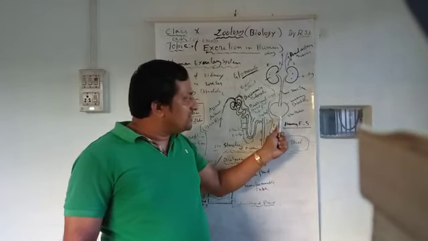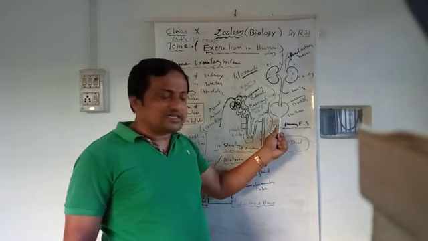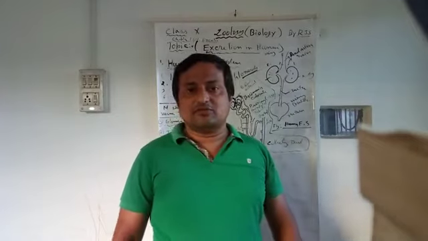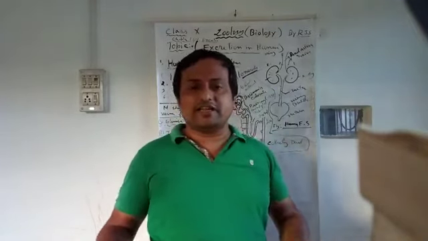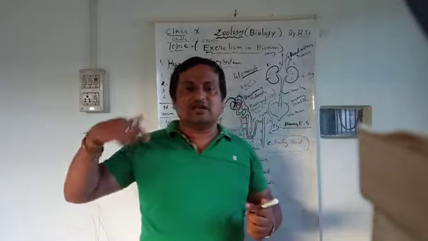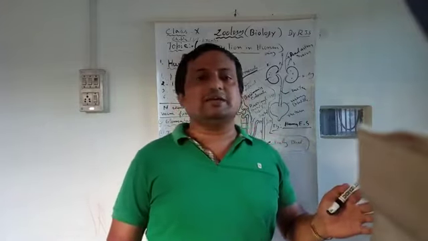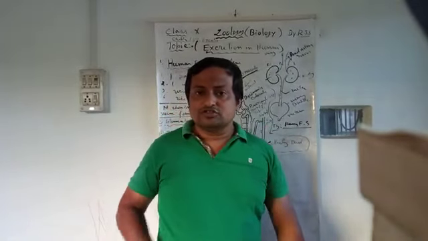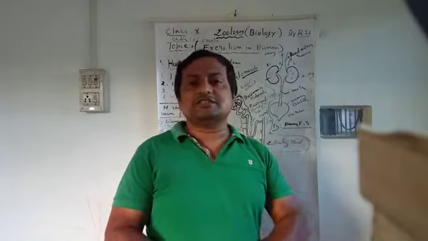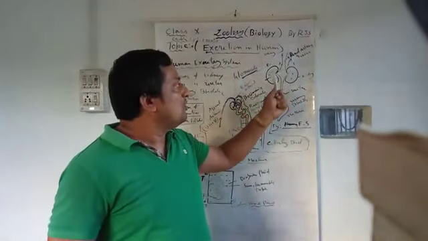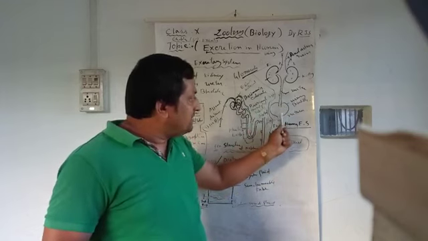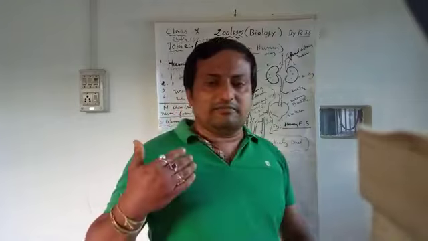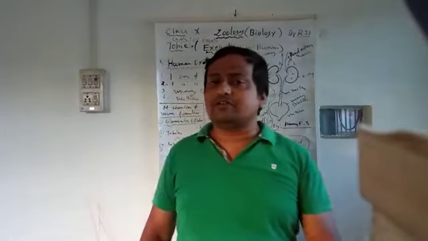The urinary bladder connects through a small tube, the urethra, to the male and female genital organs. In the male it connects to the penis, and in the female to the female reproductive system, through which the urine goes out from the body. So our human excretory system consists of one pair of kidneys, one pair of ureters, one urinary bladder and the urethra, which filter out the nitrogenous toxic compounds in the form of urine.